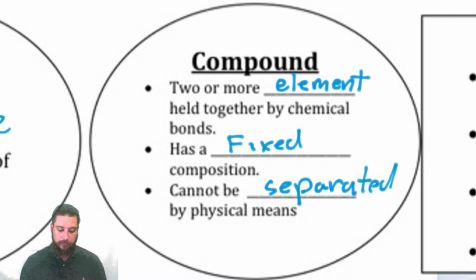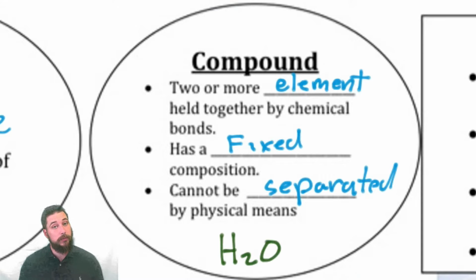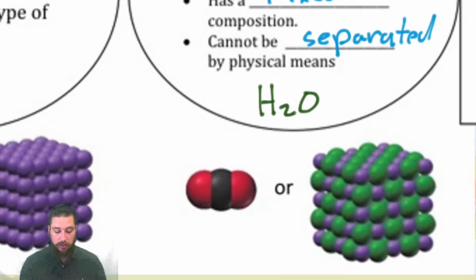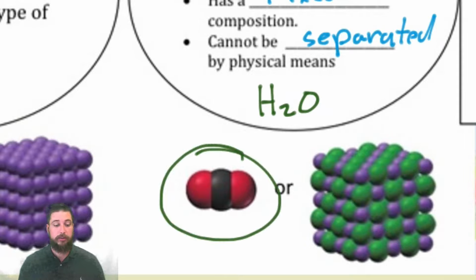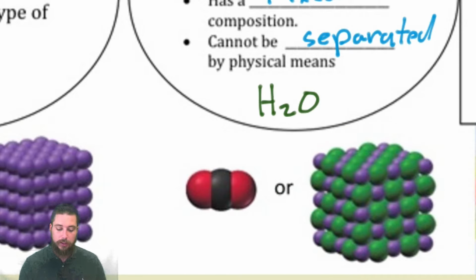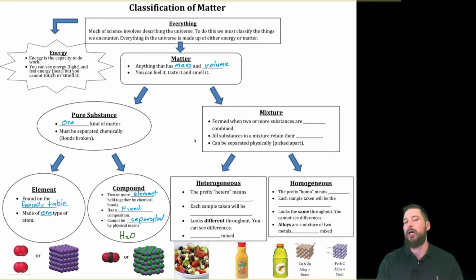And I'm going to go ahead and write an example down here. I'm going to write in a different color. H2O is an example of a pure substance that's a compound. You can see that we have two types of elements there. We have hydrogen and oxygen. You can see here is another example of a compound. There's two types of atoms, and then even within here, you have two types of atoms together as well. So that's the two options for pure substances. There's one type of substance, it can either be an element or a compound.